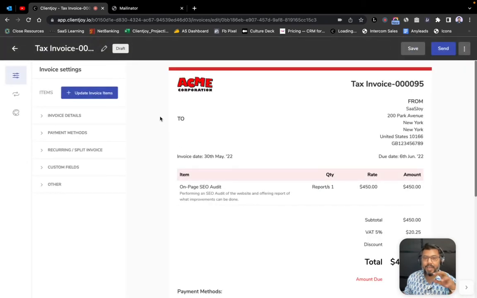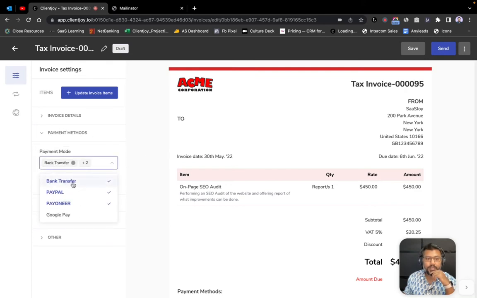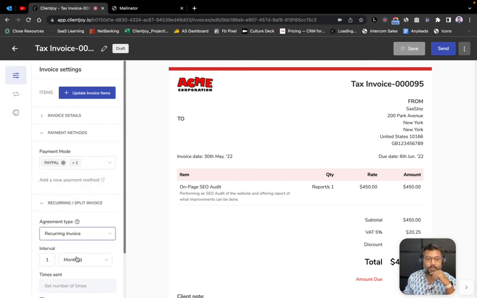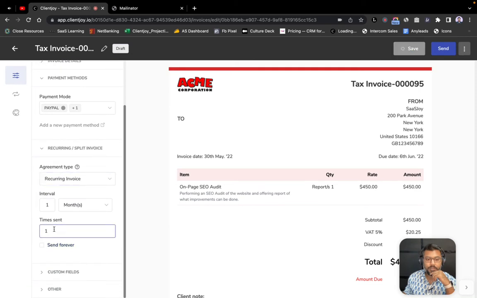It carries my logo, my color scheme, all of the things that I wanted it to carry. It also brings in the same item that was part of the proposal. I can choose payment methods, and I'll say, okay, I want to collect this payment through PayPal and Payoneer. I don't want it to be a bank transfer. I can again make it a recurring payment as well, so I can just go into recurring invoice. I'll say, okay, this is an annual contract, and it's supposed to go out 12 times at an interval of every 1 month. I can convert it and make it a recurring invoice as well, which is what I do for the purpose of this demo.